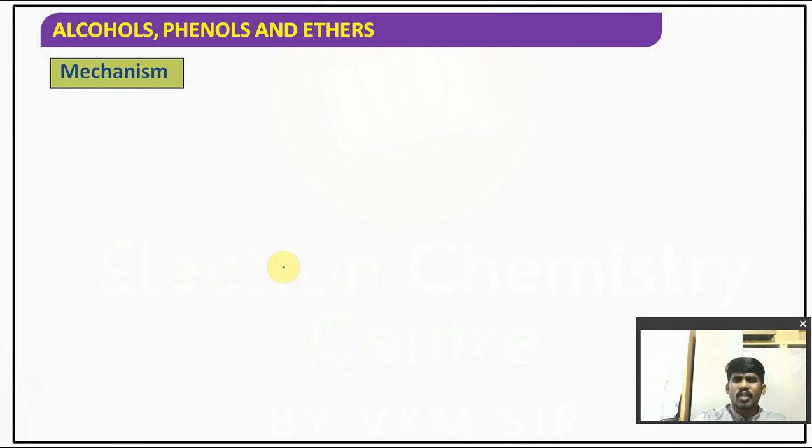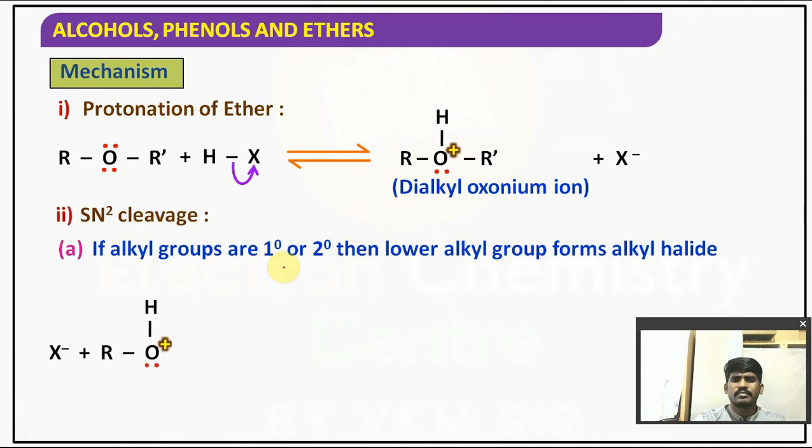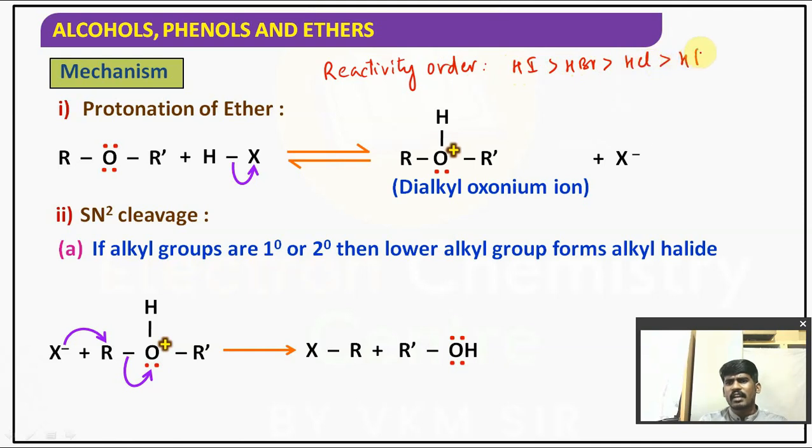Right? So now let's see the mechanism, children. Observe it carefully. First we have taken the ether ROR' plus HX. The reactivity order is HI greater than HBr greater than HCl greater than HF.